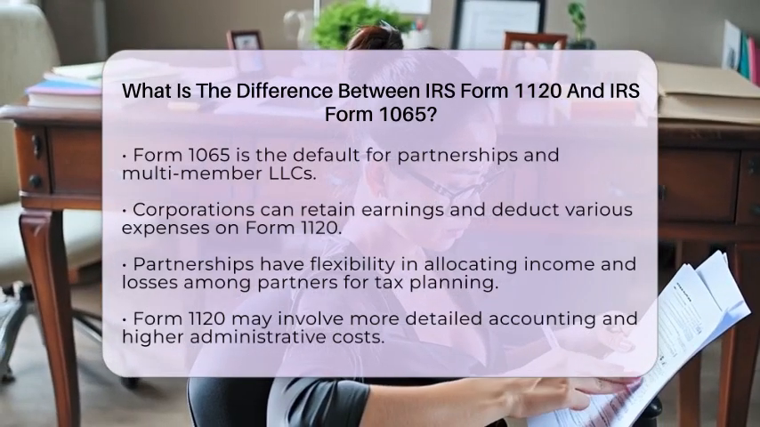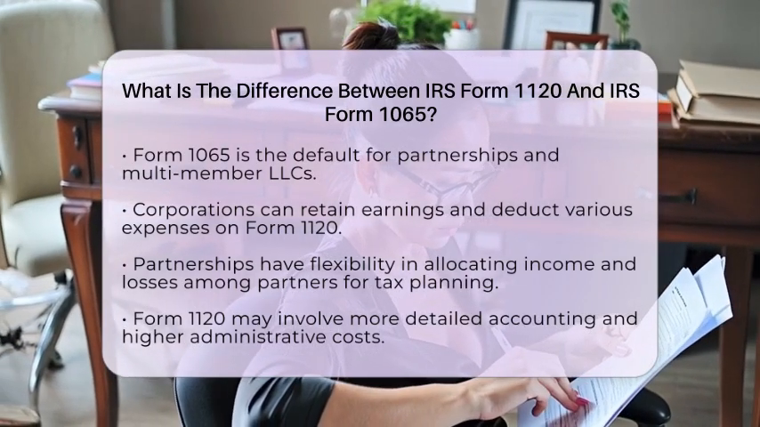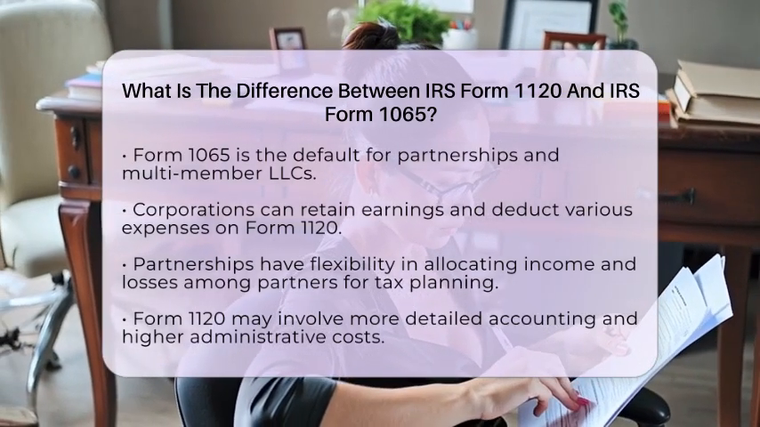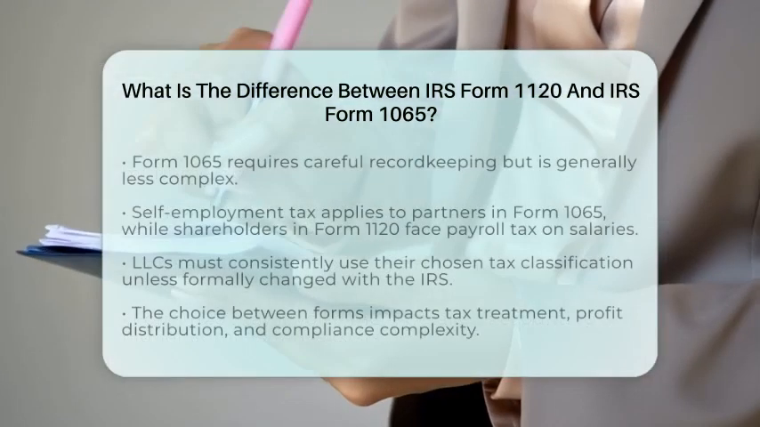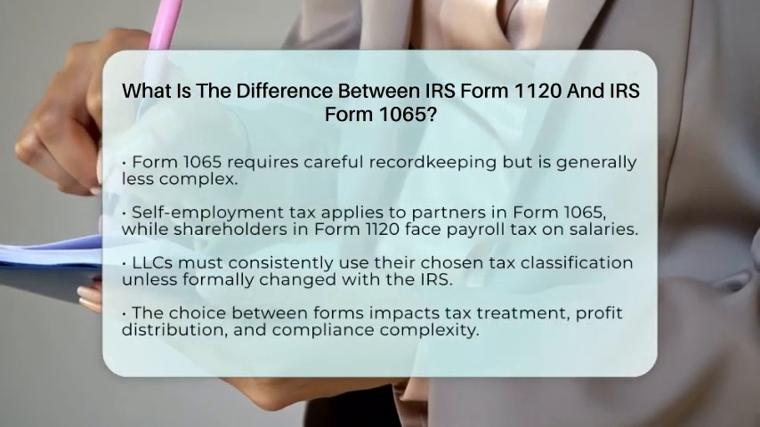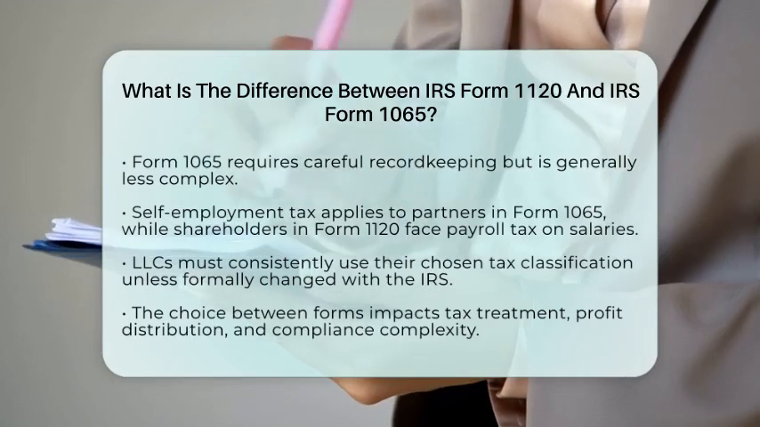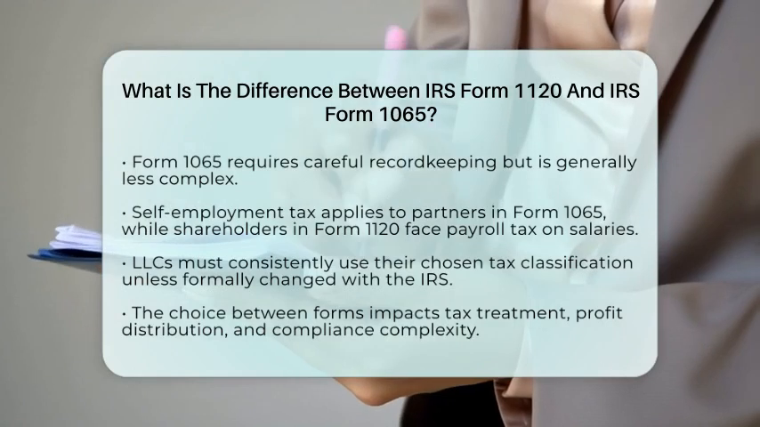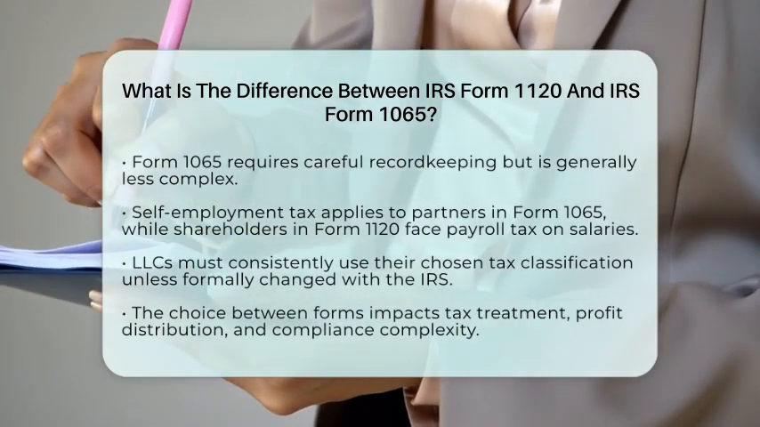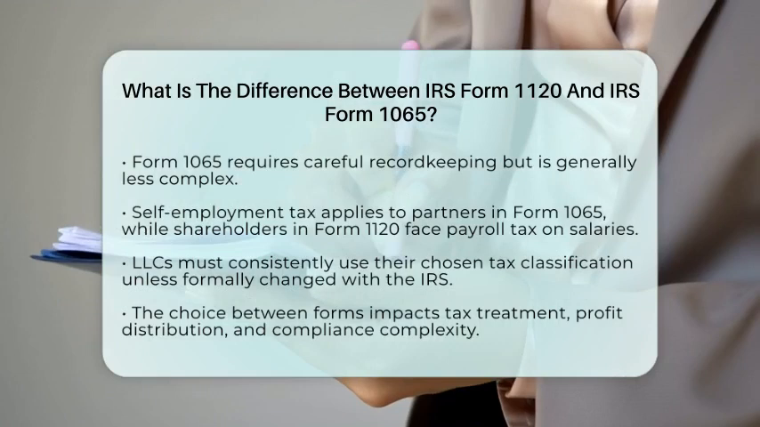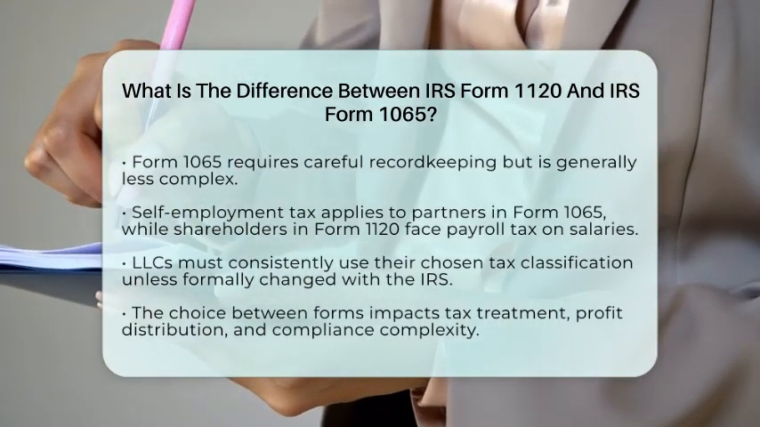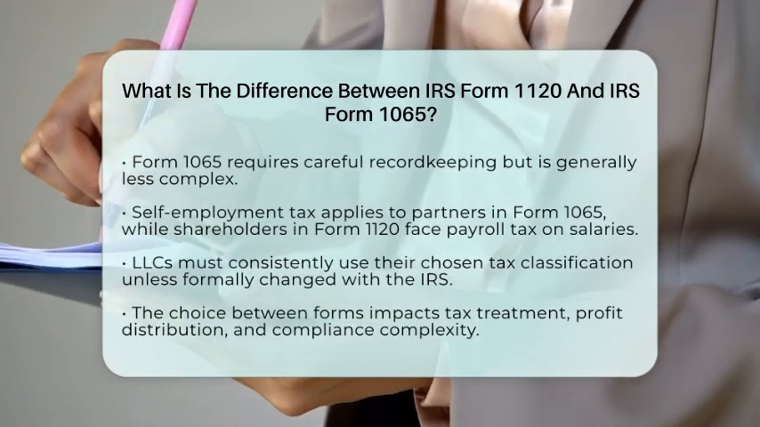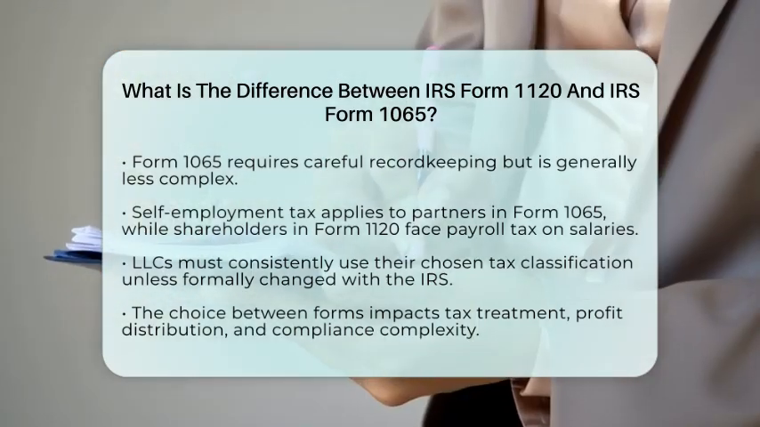Another key difference lies in self-employment taxes. Partners in a partnership filing Form 1065 typically pay self-employment tax on their share of income. In contrast, shareholders in a corporation filing Form 1120 receive salaries subject to payroll tax, and dividends may not be subject to self-employment tax. Lastly, it is important to note that an LLC must consistently use its chosen tax classification year after year, unless it formally changes its classification with the Internal Revenue Service.